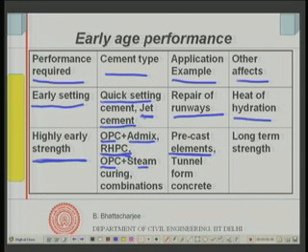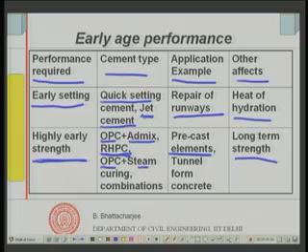So, I can use all of them, but RHPC would be used in such situations. Rapid hardening Portland cement would be used where you know that I need high early strength. And obviously, we have seen earlier that if you get high early strength, this might have some effect on long term strength. You won't get as good long term strength compared to OPC or some other cement. So, when I am interested in high early strength concrete, then I will be using rapid hardening Portland cement, ASTM type 3, right.